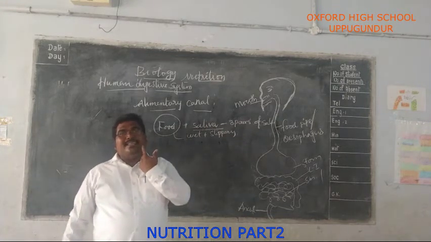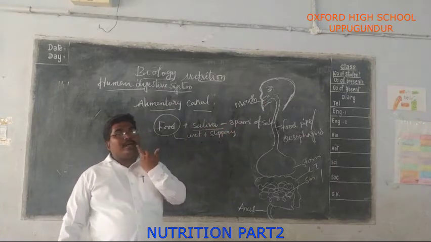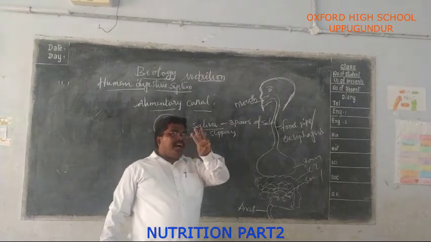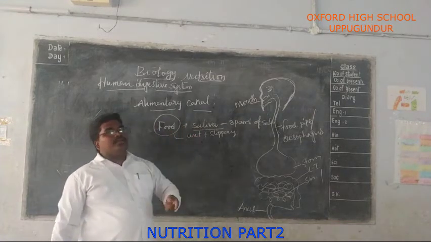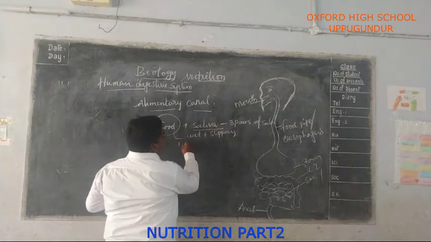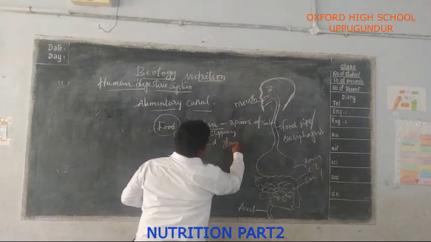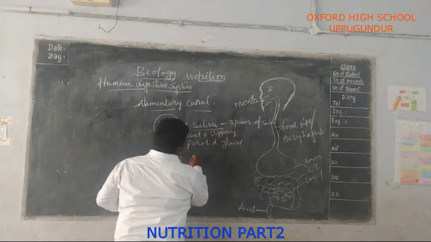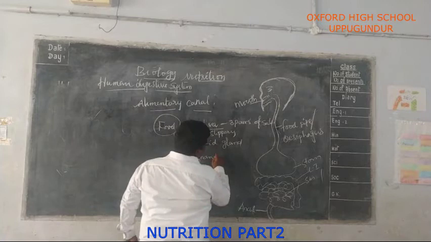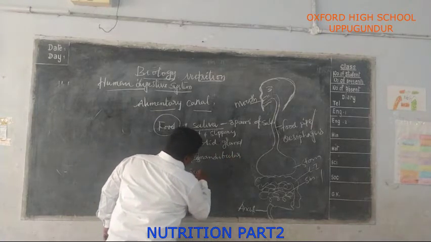So three pairs are present. Where are they present? One pair is at the side of the jaw, another pair is below the tongue, and the third pair is in the palate. I will explain the names of the three pairs also. One is the parotid gland, the second is the submandibular gland, and the third one is the sublingual gland.